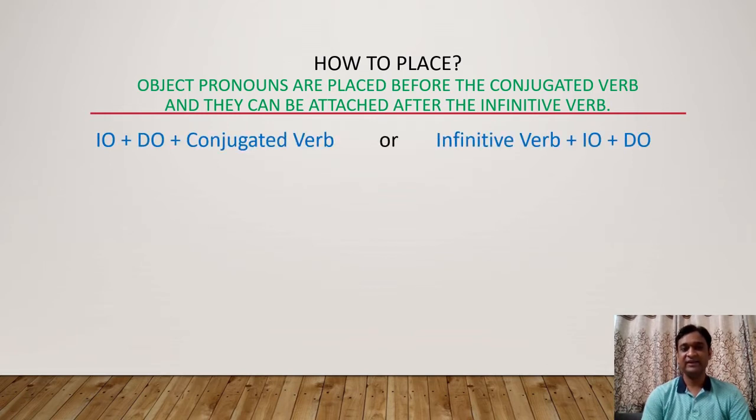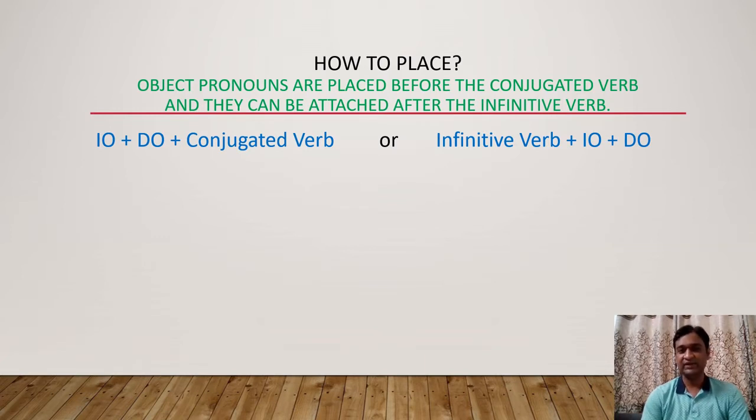See, left side conjugated verb and right side infinitive verb. So what is the rule? The pronouns are placed before the conjugated verb, or they can be attached after the infinitive verb. See, left side, before the conjugated verb, it is written IO and DO. IO means indirect object and DO means direct object. So both the object pronouns are placed before the conjugation.